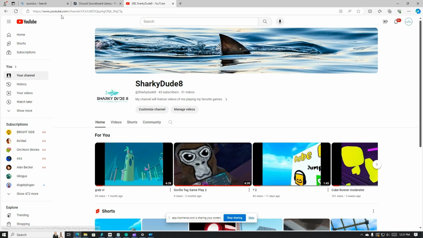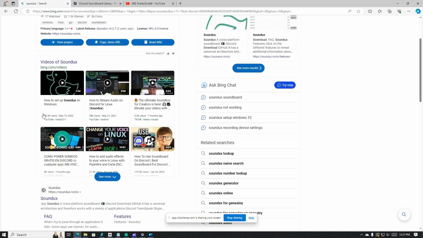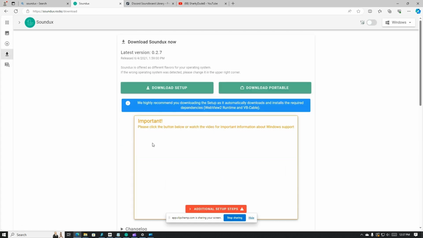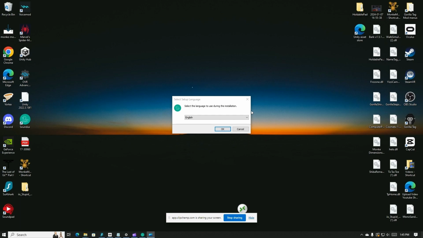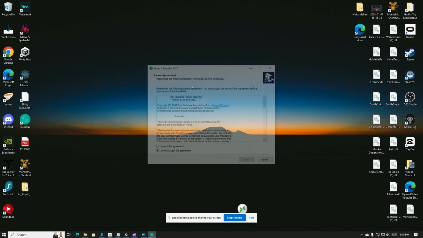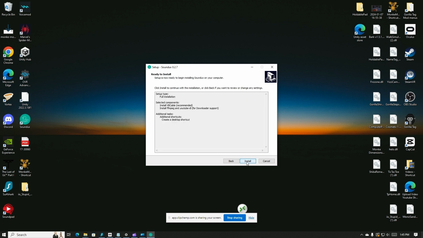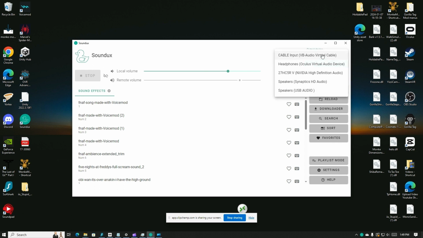Today I'm going to show you how to set up a free soundboard for Gorilla Tag. First, download SoundDuck from soundduck.rocks or use the link from the video description. Install the program, change output device to cable input.